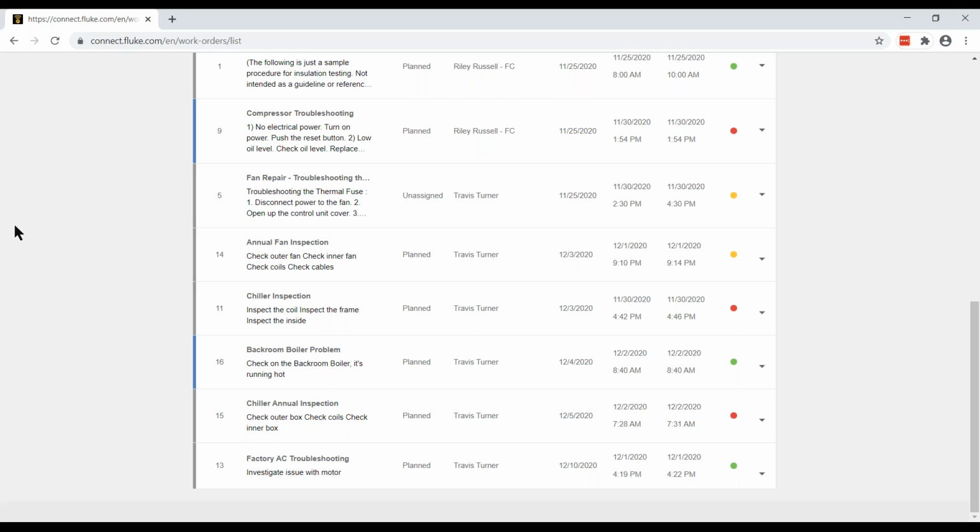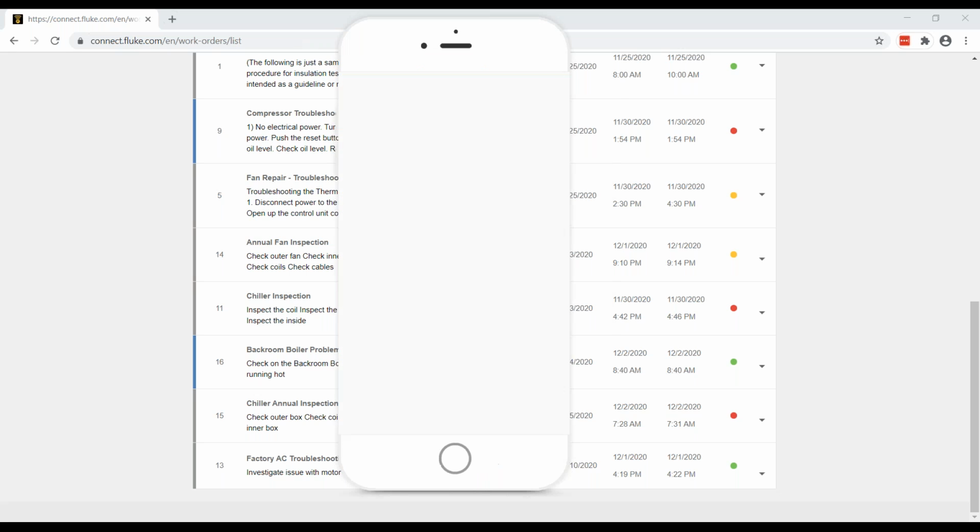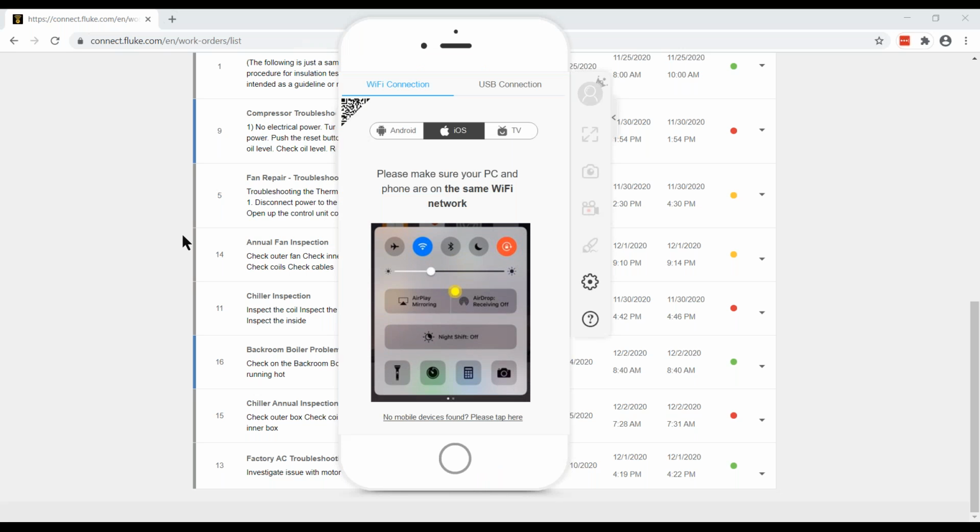So now I'm going to log into the Fluke Connect mobile app as Travis, and you'll see what he would see. So I need to set up the mirroring option so you can see on my computer what I'm showing on my phone.